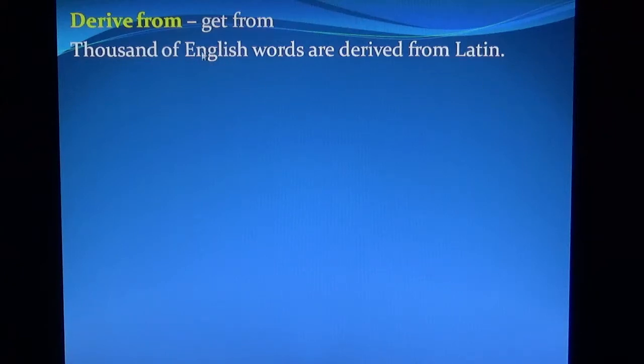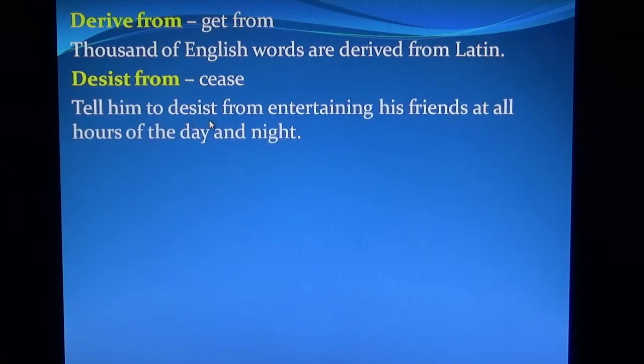Here, English. Here the first alphabet is capital, because whatever the language, its first alphabet is written capital. Desist from means cease, to stop. Tell him to desist from entertaining his friends at all hours of the day and night.